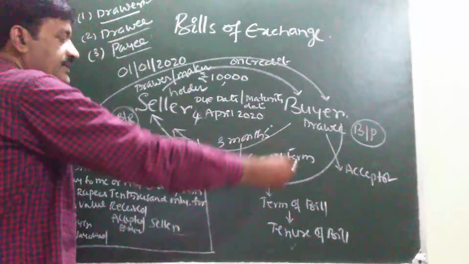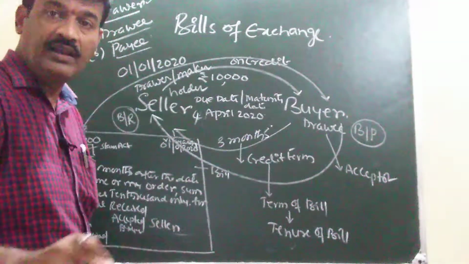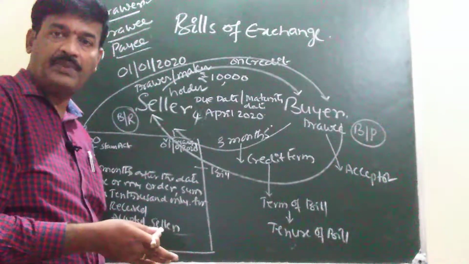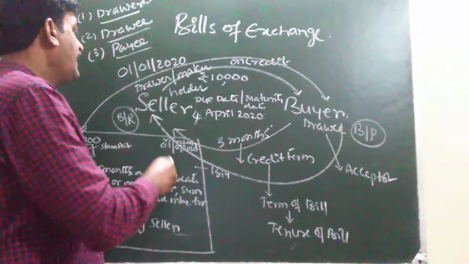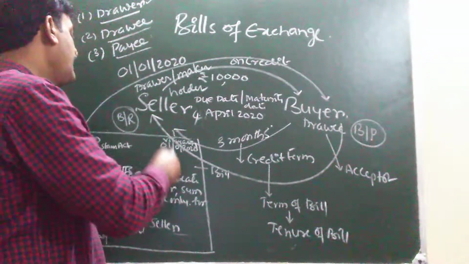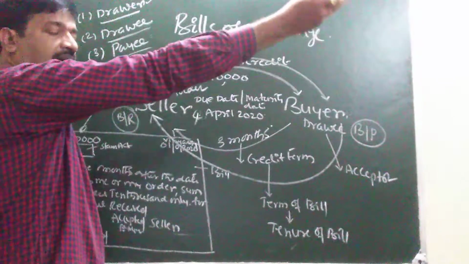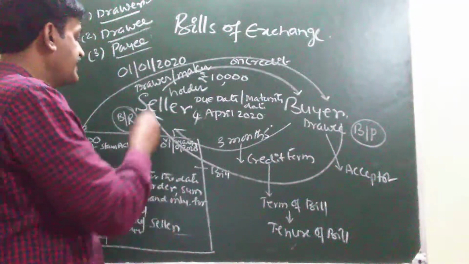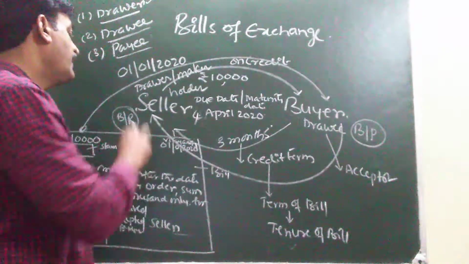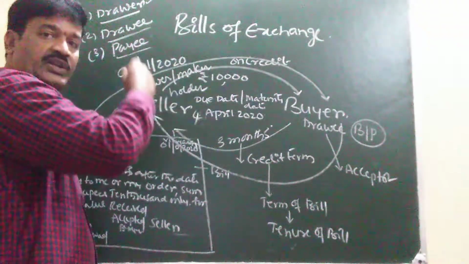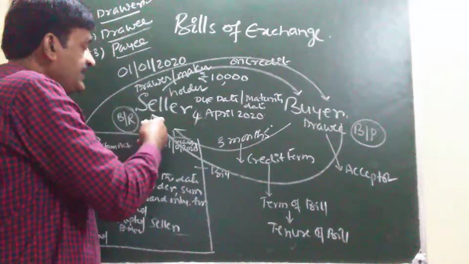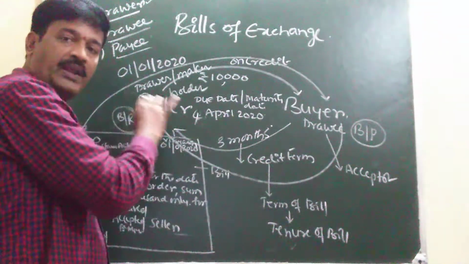That is, in case of what? In case of a plain bill, a retained bill. What is a plain bill? Where the bill is not sold to others, where the bill is not transferred to others, such type of bill is called a retained bill. That too, where the bill is not sent to the bank for collection, that is also termed as a retained bill, that is a plain bill.